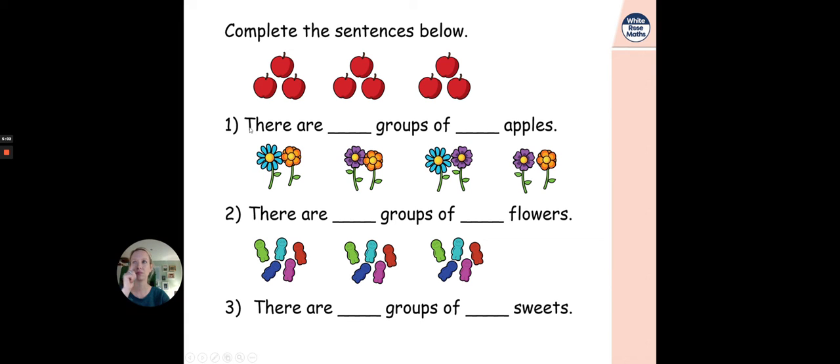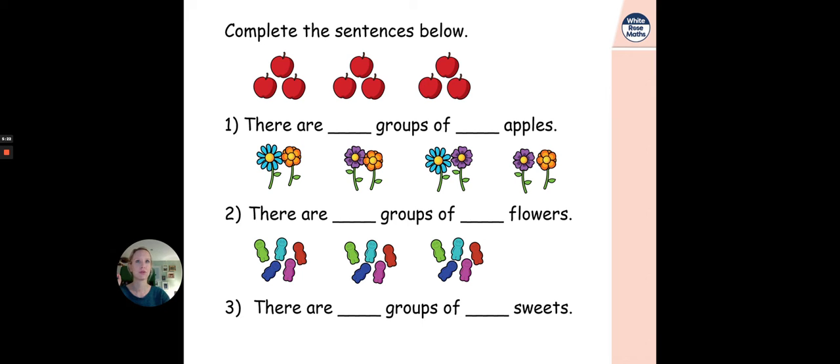So our little starter questions: complete the sentences below. Again, there's 3 questions, 1, 2, 3, and there's a diagram for each question. Question 1. Let's read through it together, see if we get it. Question 1. There are something groups of something apples. So we're looking at the diagram of the apples. How many groups are there? And how many are in each group? Got it? I thought so.